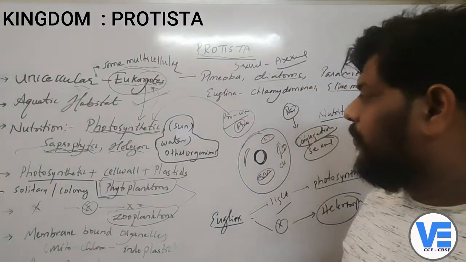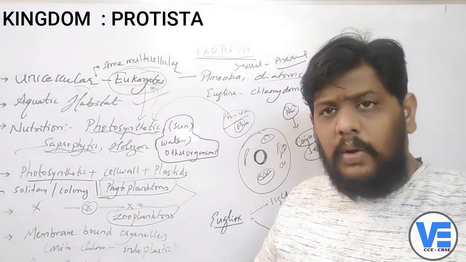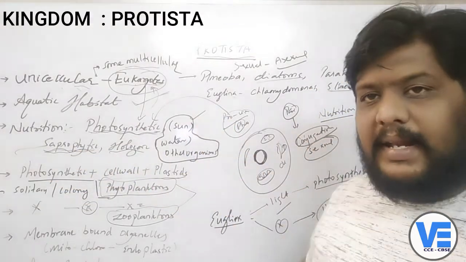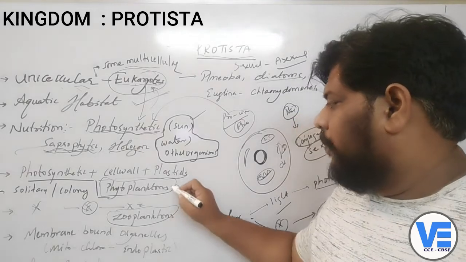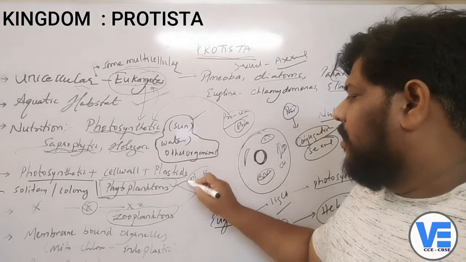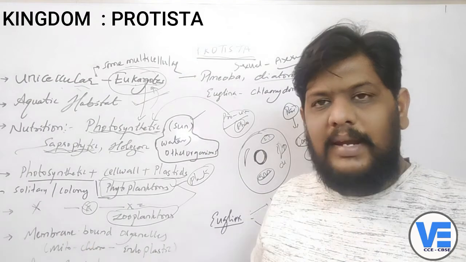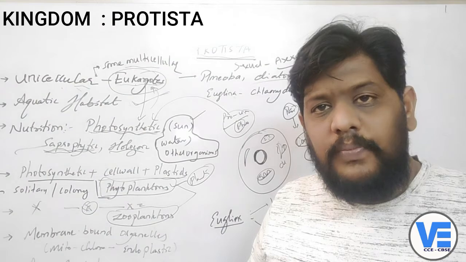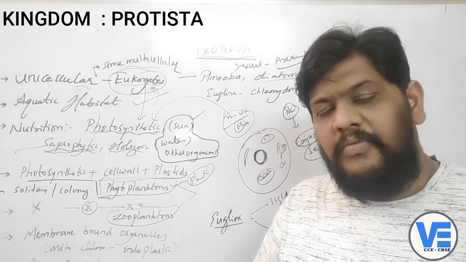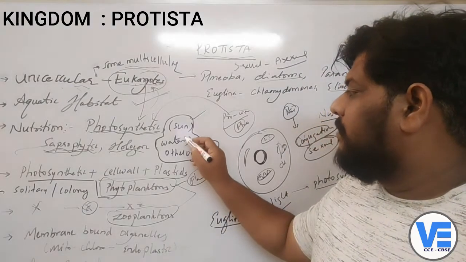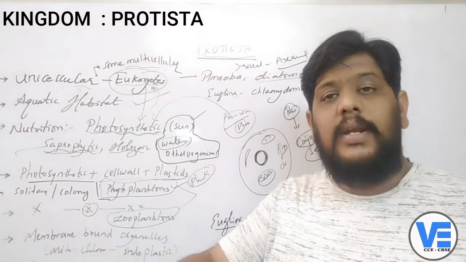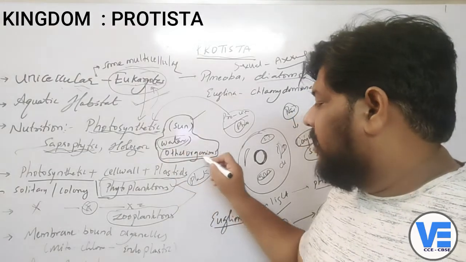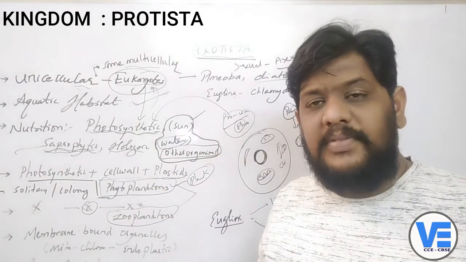Okay, children. So basically, now we can come to a conclusion that these organisms depend upon the sunlight, because there are some phytoplankton, that means plant-like structures. These phytoplanktons depend upon the sun and perform the photosynthesis process and prepare their own food material. And there are some organisms which depend upon the nutrients present in the water, and that is how they get the nutrients. And there are some organisms which depend upon other organisms for their food material.